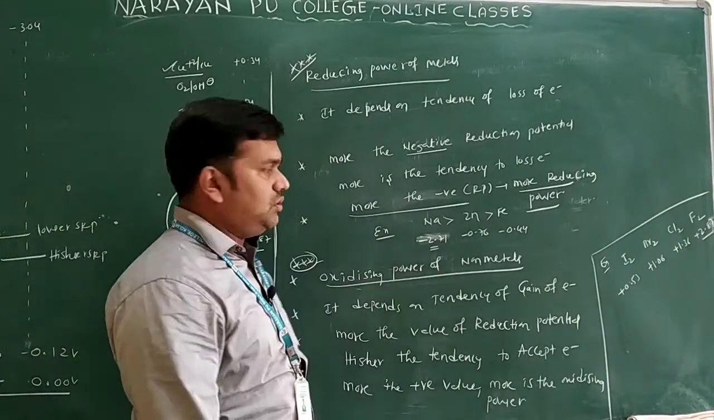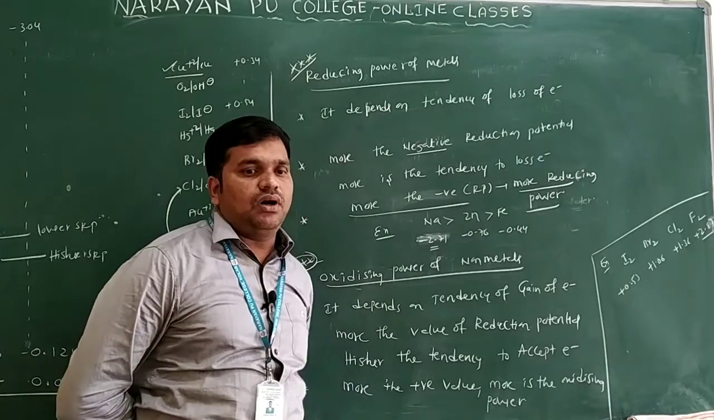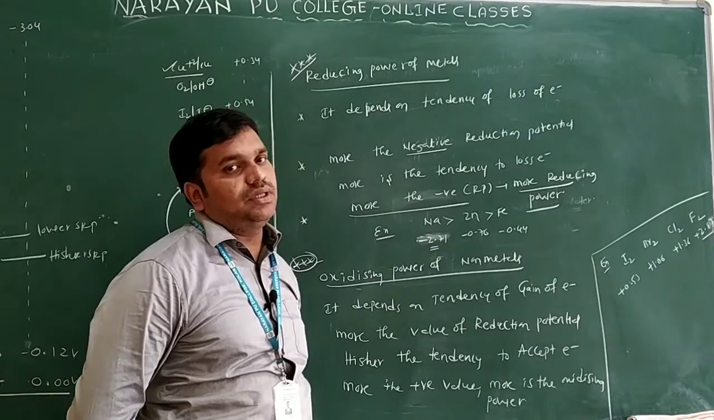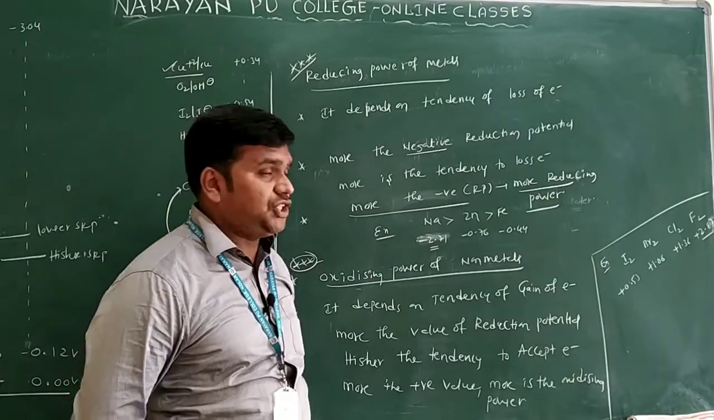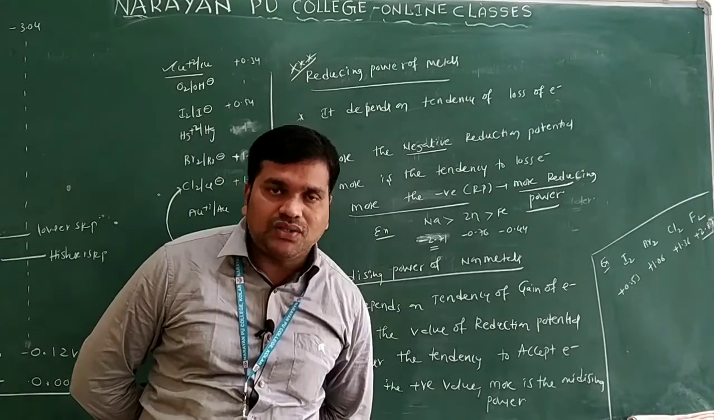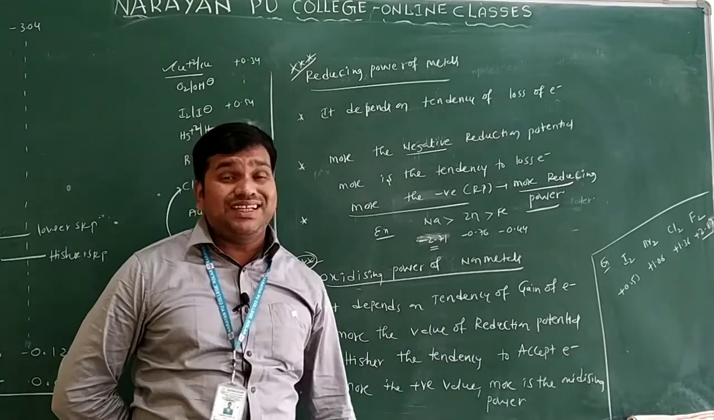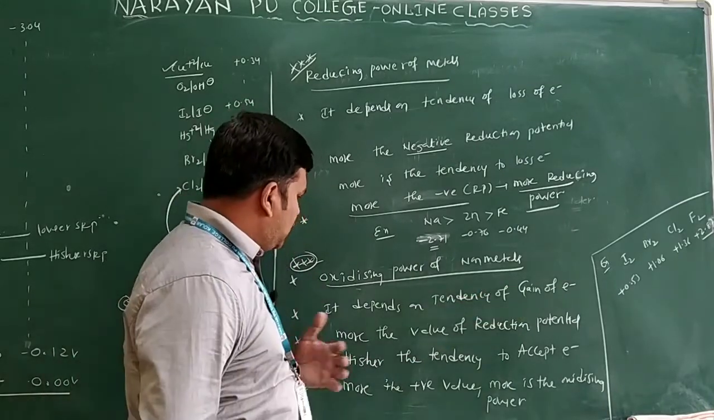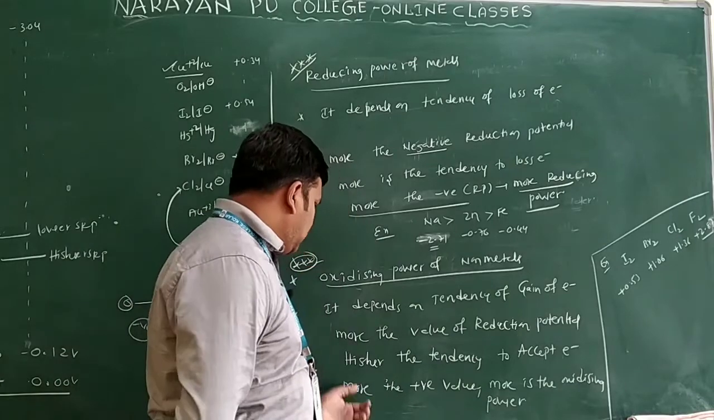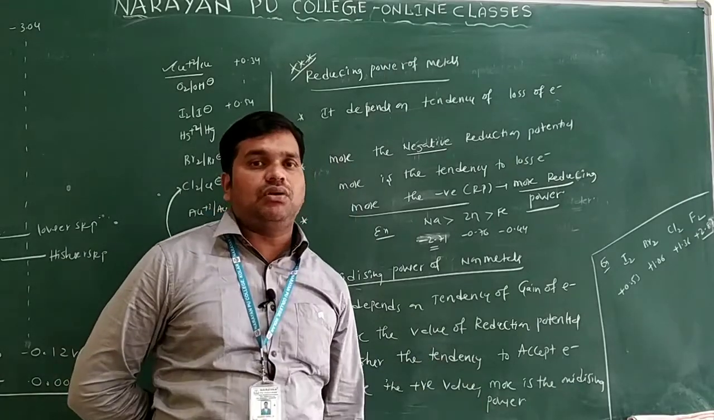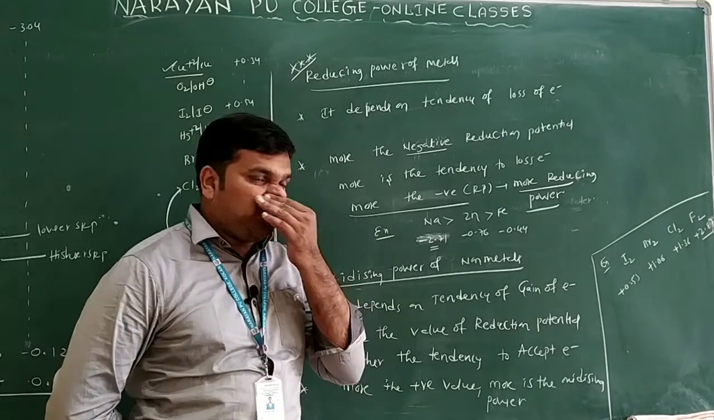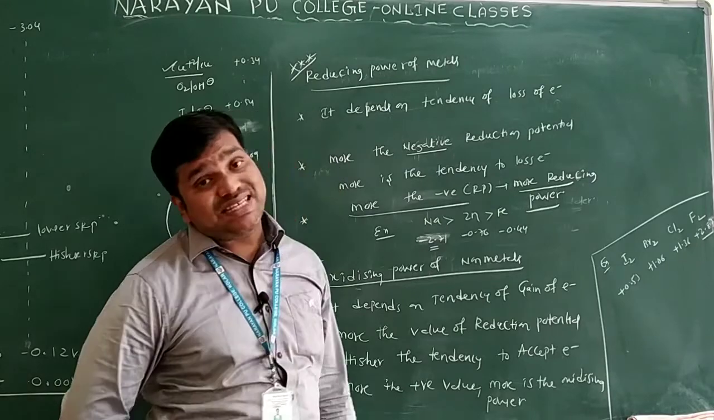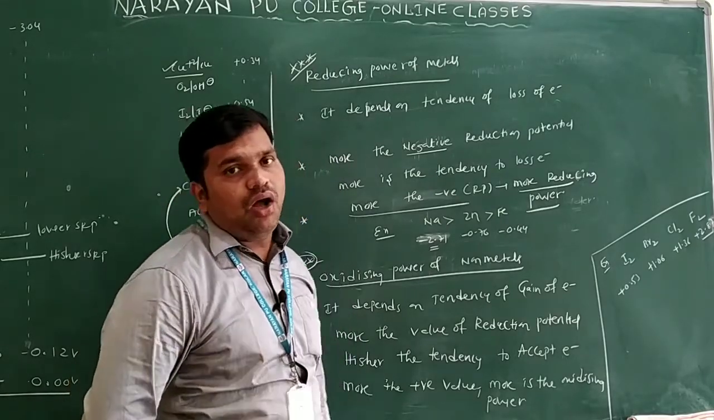Sodium is minus 2.71 only. Come to the oxidizing power of non-metals. Non-metals undergo reduction. Non-metals gain electrons. Gaining of electrons is called what? Reduction only. Reduction means it can act as what here? Oxidizing agents only. We are talking about the oxidizing power of the non-metals. So non-metals have a tendency to gain electrons. The higher the reduction potential value, the higher the tendency to accept electrons. We are talking about reduction potential, particularly for which one here? Non-metals only. The more positive the value, the more is the oxidizing power.